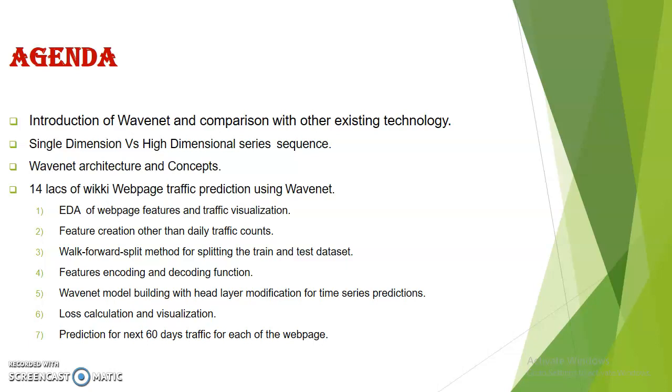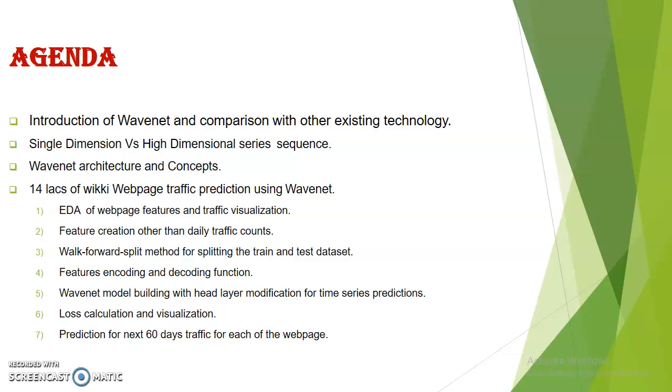Coming to the train test split of the data set, we will use the walk forward split method to split the train test data. And next is feature encoding and decoding. Basically we will take the traffic counts and all the extra features which we created, encode them, and create a decoder function also, so that we pass the encoded data into our model, and after the model we get the prediction, pass it to the decoding function, and get the decoded output. I will explore those things in the practical example.